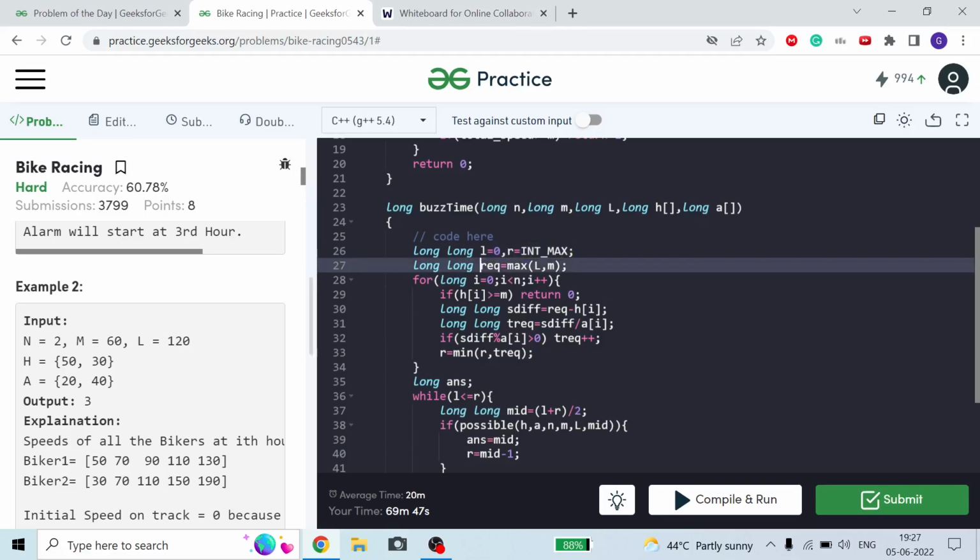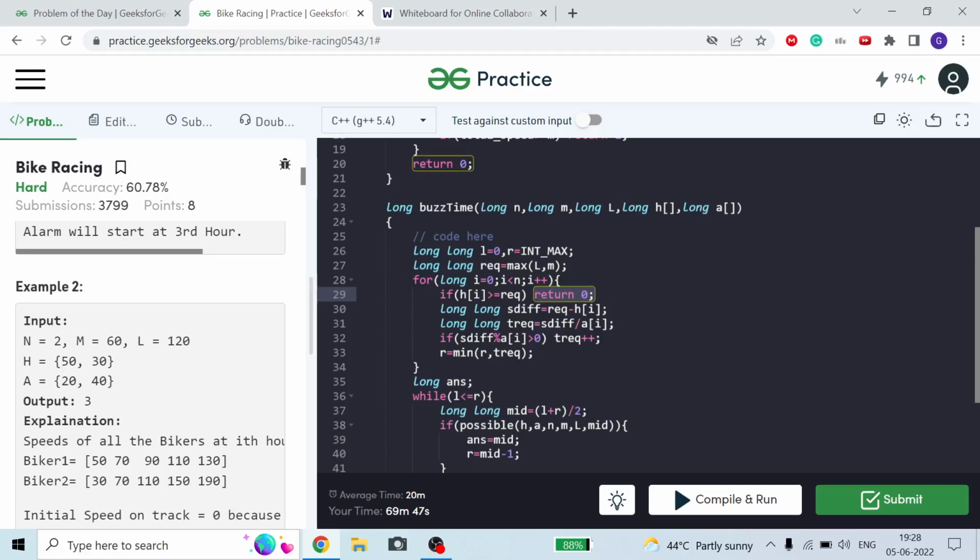Now what is my speed requirement? Current speed is the maximum of L comma m, and for all I equal to 0 to I less than m, if my current speed is greater than m as well as L, it means we don't need any hour. The current speed of my bike already fulfills all the conditions m and L, so I just return 0, meaning I require 0 minimum hours.